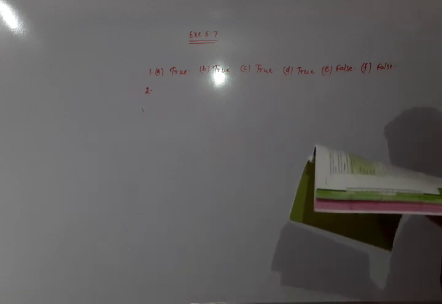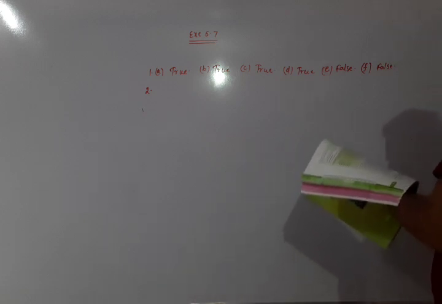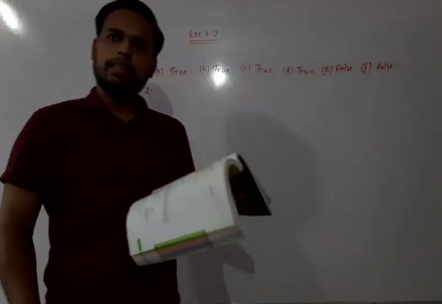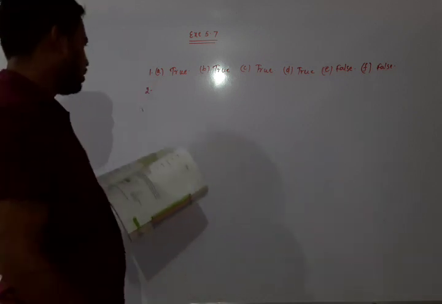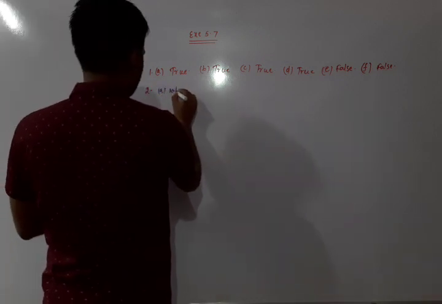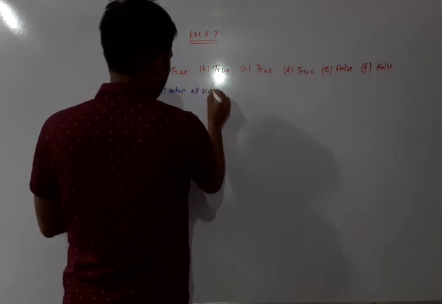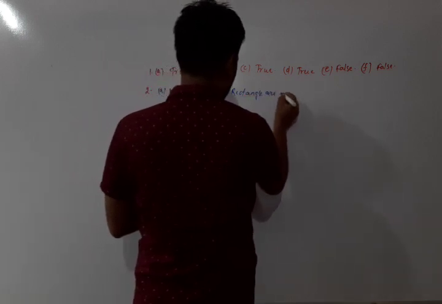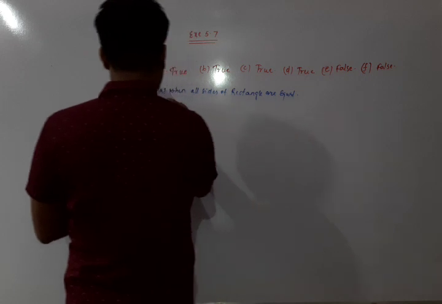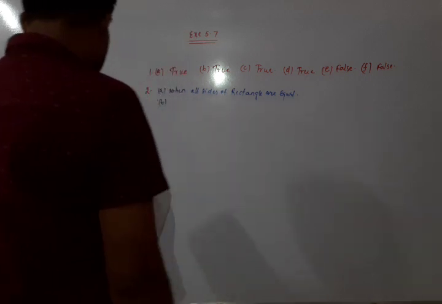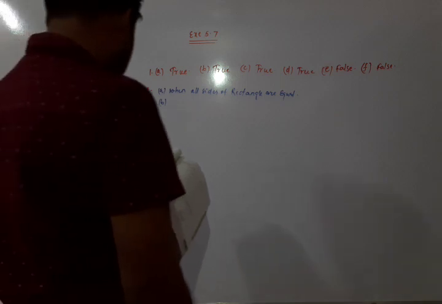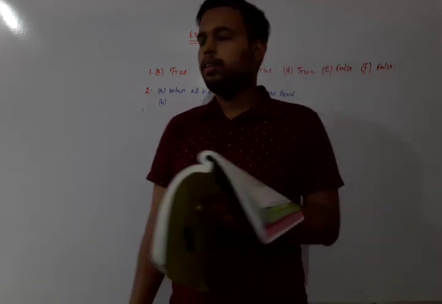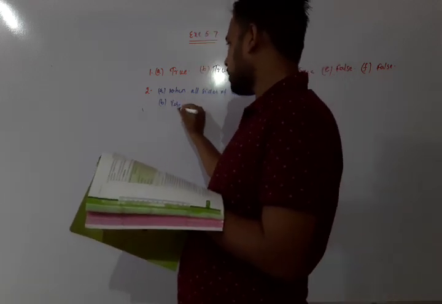A: a square can be a special type of rectangle. Yes. When all sides of a rectangle are equal, then it is a square. Next, moving to B: a rectangle can be thought of as a special parallelogram. Yes, the statement is correct.